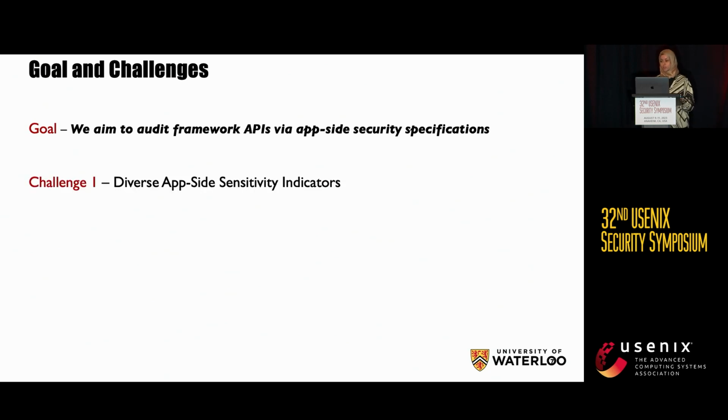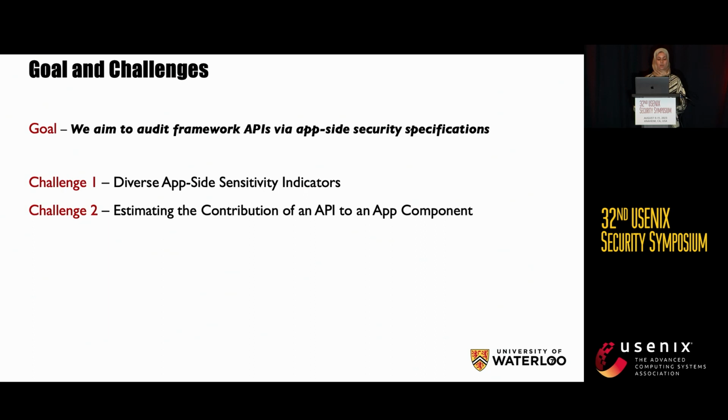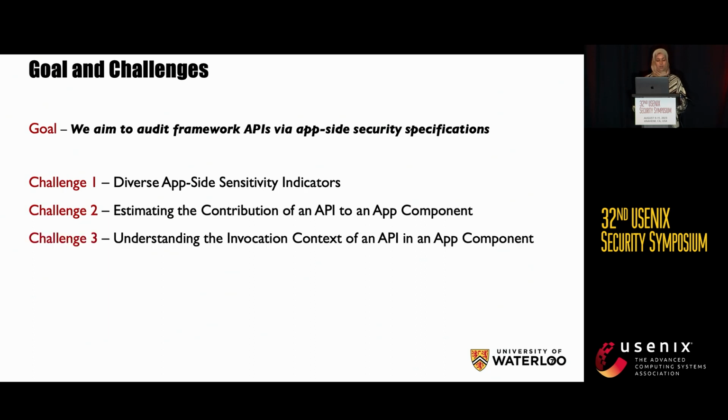But this task faces 3 challenges. The first one, app-side security indicators are diverse. Second, we need to estimate the contribution of an API to an app component. And third, we need to understand the invocation context of an API in an app component. Due to time constraints, I'm not going to cover the last challenge. Please refer to our paper for more details.